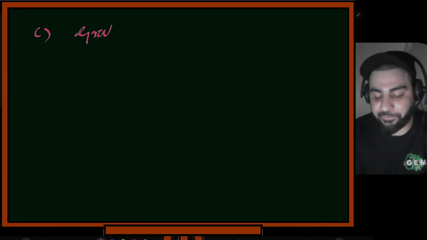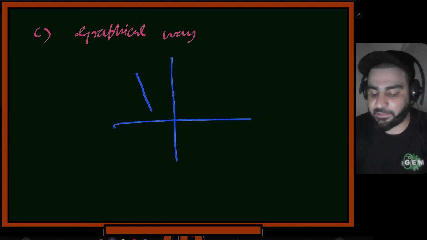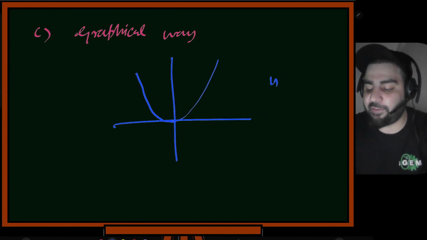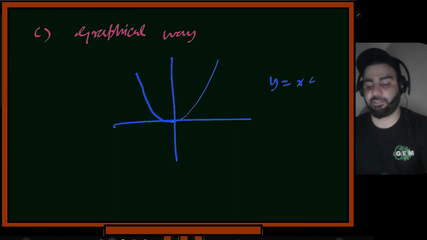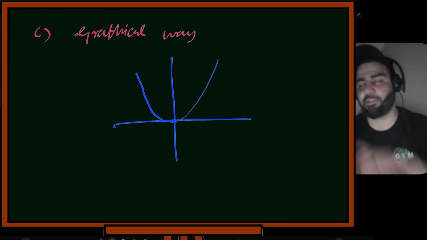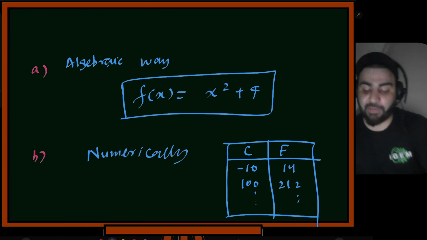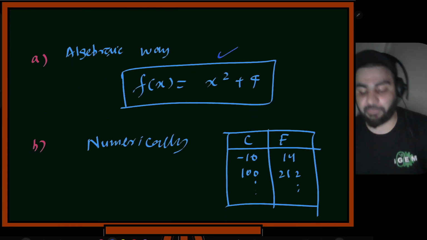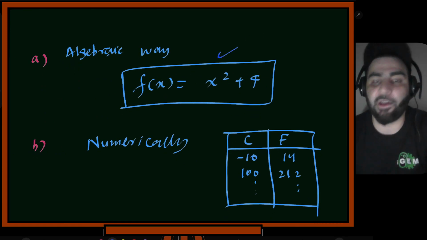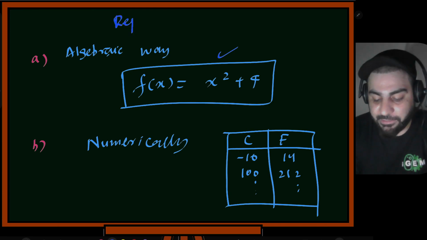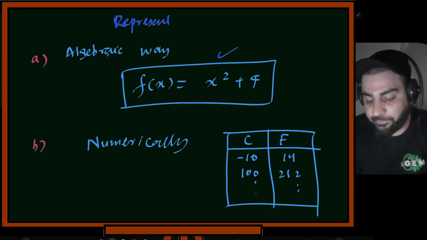And one more important thing is the graphical way. The graphical way is that you will be given a graph like this. This is the function y is equal to x square, a parabolic function. So usually you will be given a function defined algebraically, or we can say a representation of functions.